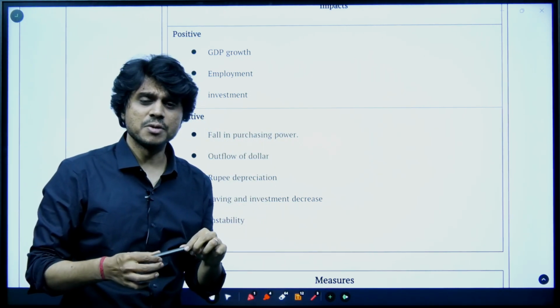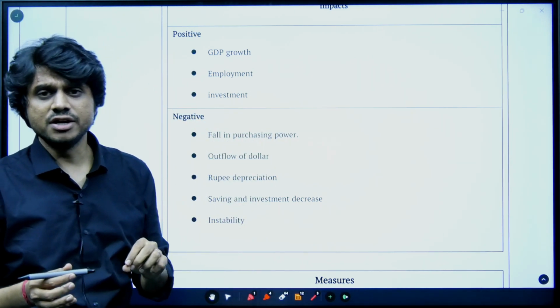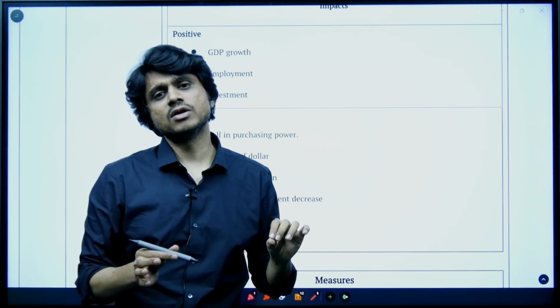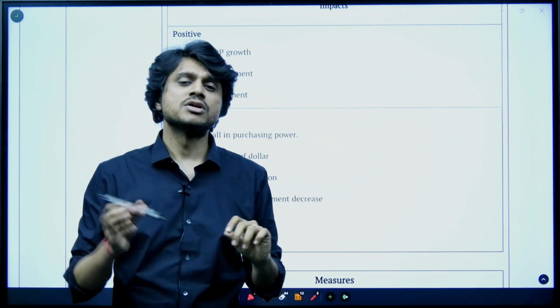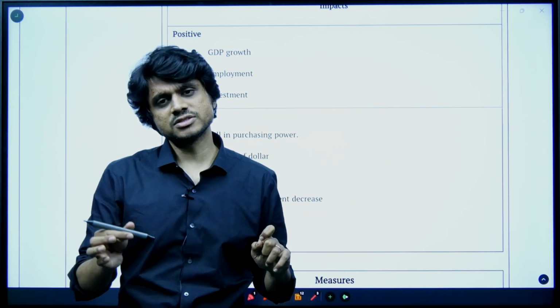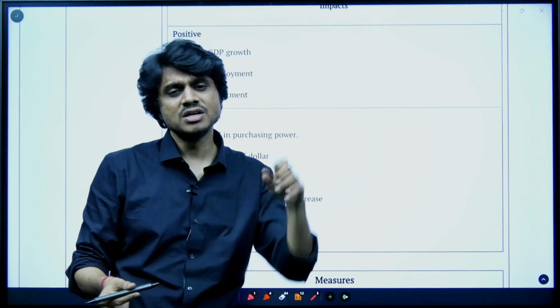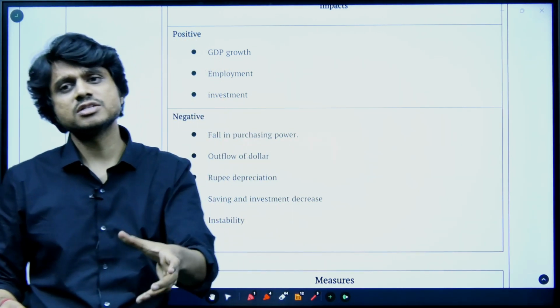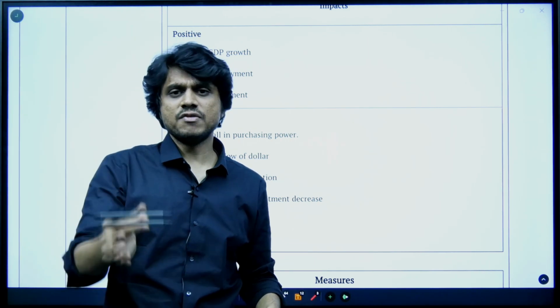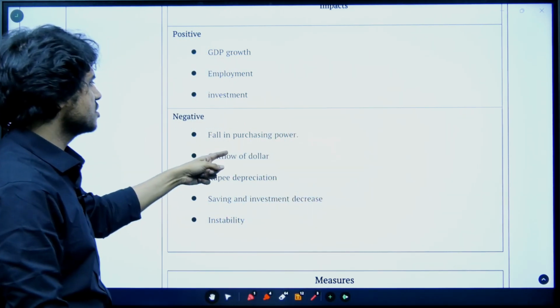Now let's say you are able to buy some X amount of items with 100 rupees. Let's say you are buying a McDonald's burger for 100 rupees. Tomorrow, if the inflation is very high, you are buying the same McDonald's burger for 200 rupees. That means your purchasing power capacity has been reduced. So why has that happened? Because of the price rise of the burger. Whenever there is inflation, the purchasing power capacity will be reduced.